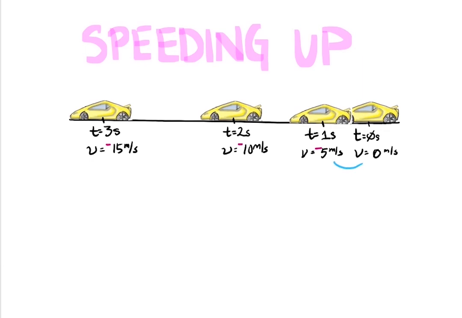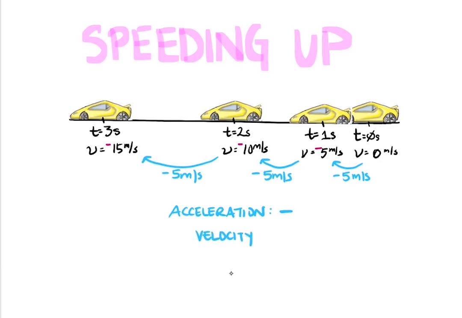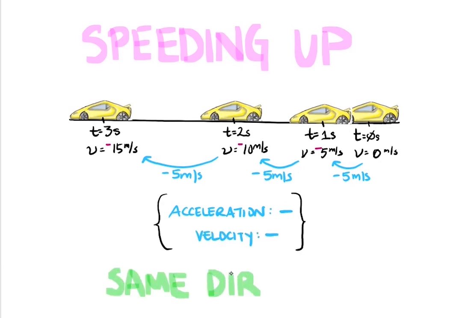Let's figure out the acceleration. To go from 0 to negative 5, from negative 5 to negative 10, from negative 10 to negative 15, we need to subtract a value of 5. The acceleration is negative, and so is the velocity. As they are in the same direction, they're both negative, we know that the object is speeding up.